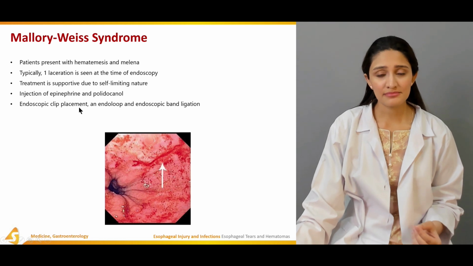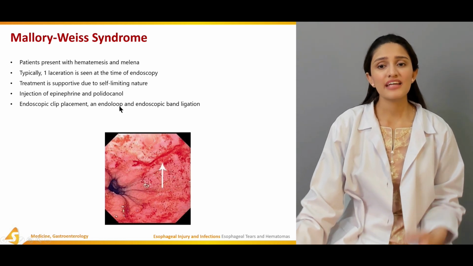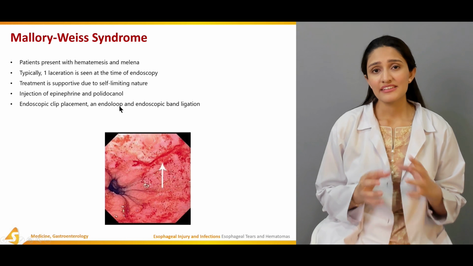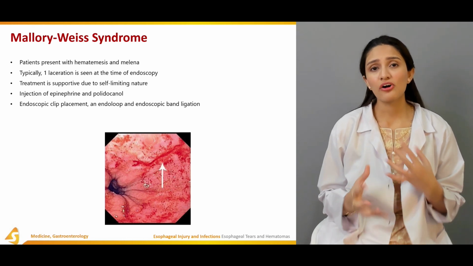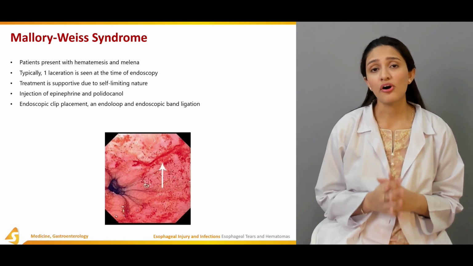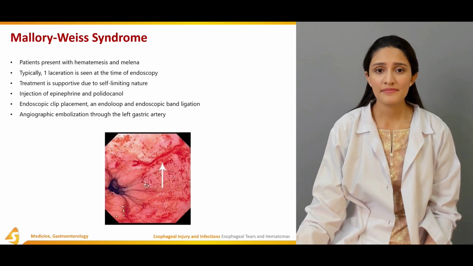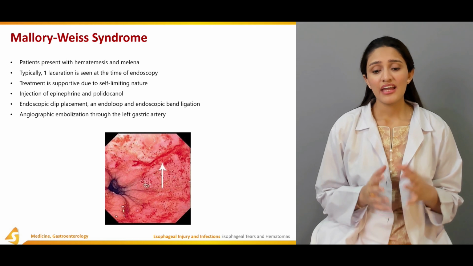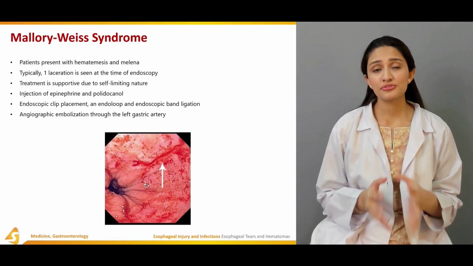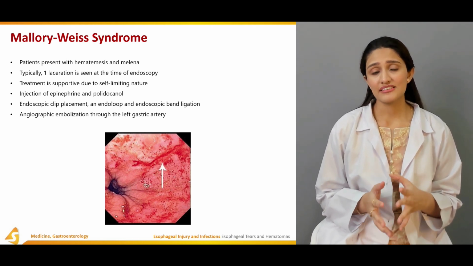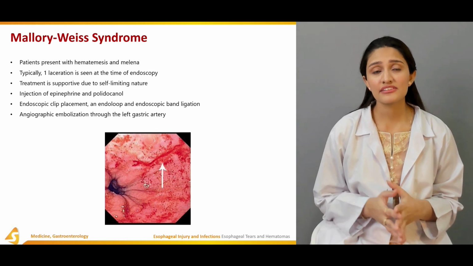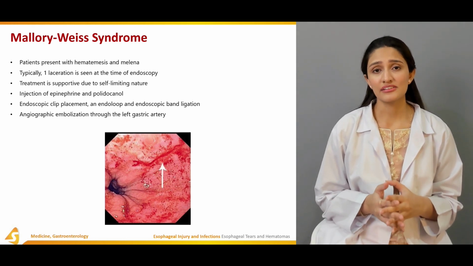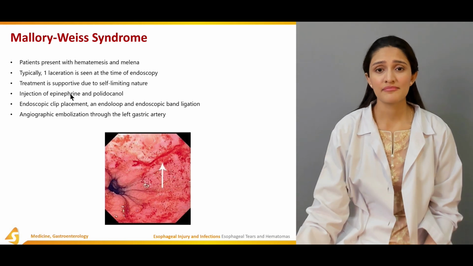Endoscopic clip placement, an endoloop, and endoscopic band ligation are therapeutic alternatives that can be offered to the patient. And if a patient presents with persistent bleeding, angiographic embolization through the left gastric artery is considered a definitive treatment for patients with continuous bleeding.